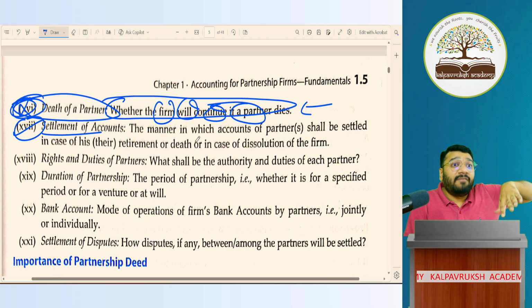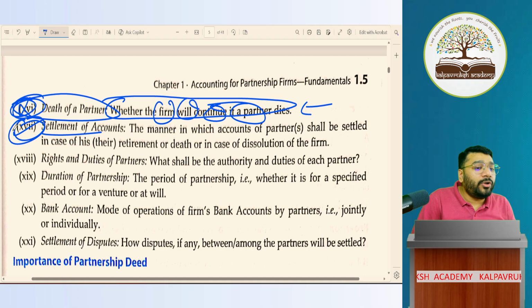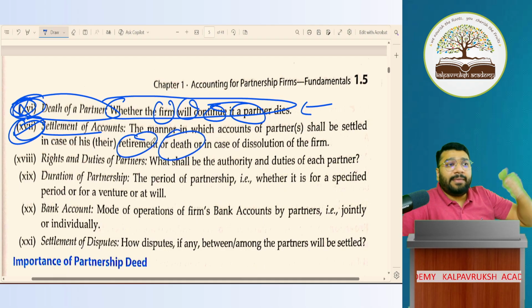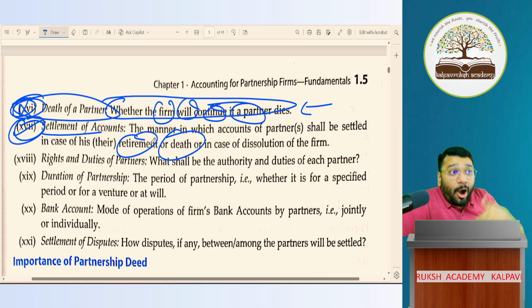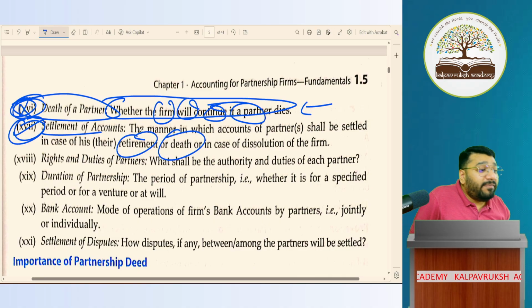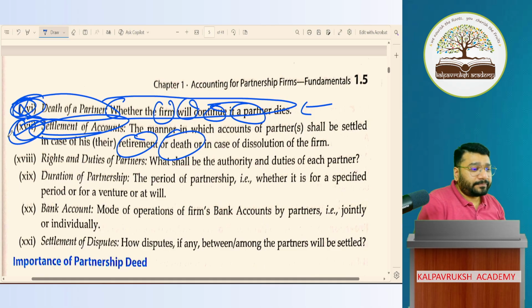This money, when will you pay? Will you pay everything in one shot, or will you pay in installments? You have to mention it here: in what way are you going to settle the money to the person who is retiring or dying? The partner ABC, C died. His money, what he has to get from the firm, to whom it will be paid, how it will be paid, how the amount is calculated, how the settlement is done, everything will be discussed in this particular point. Got it, not got it?